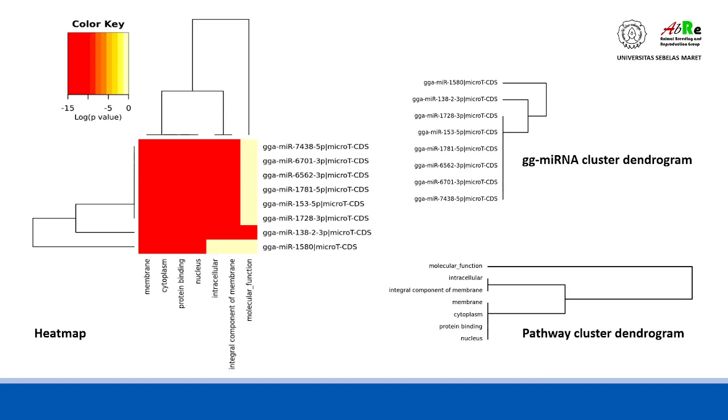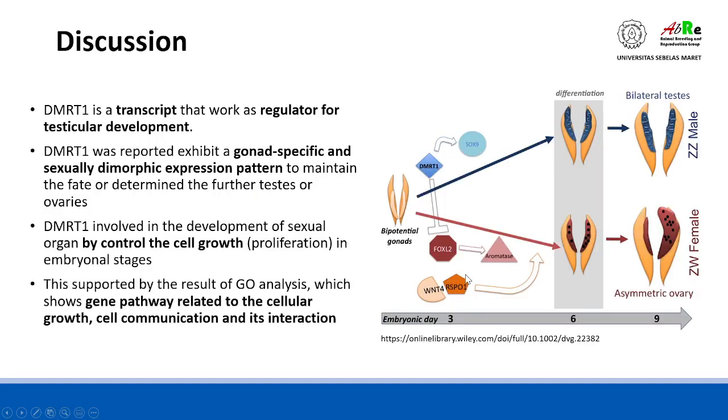In the cluster analysis using the dendrogram, we have 3 pathways here, and these pathways show a specific function for cell development.